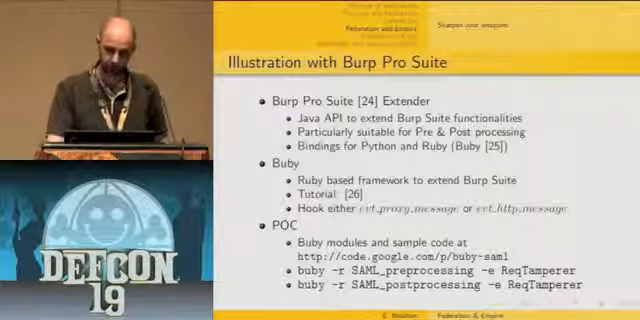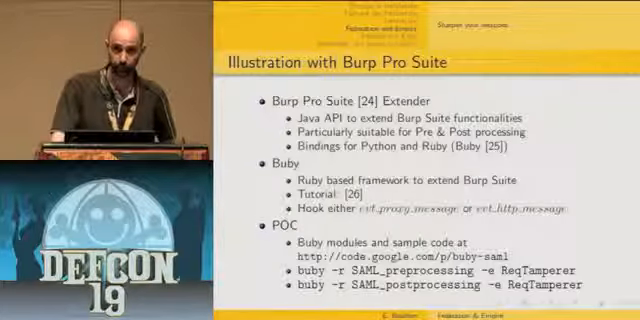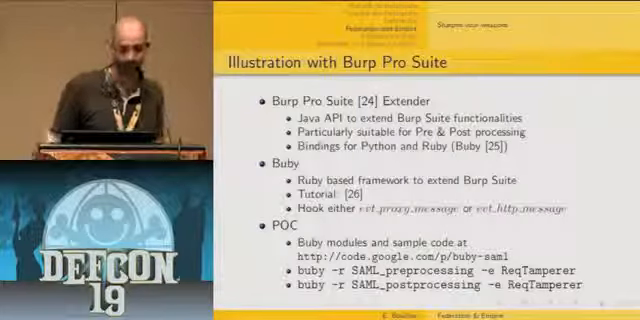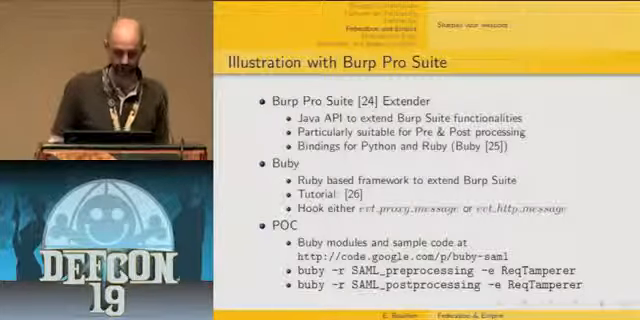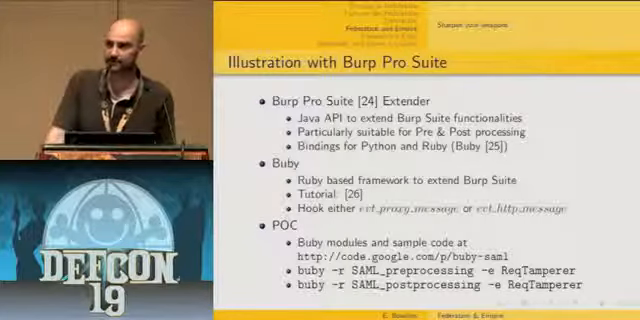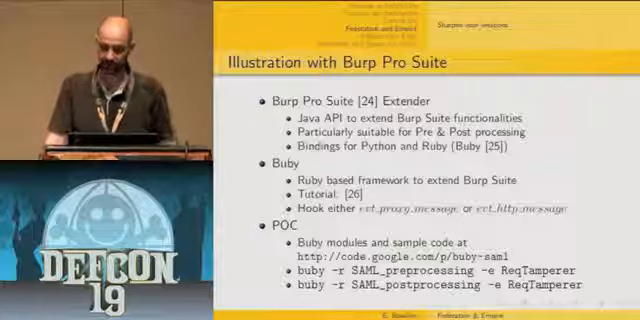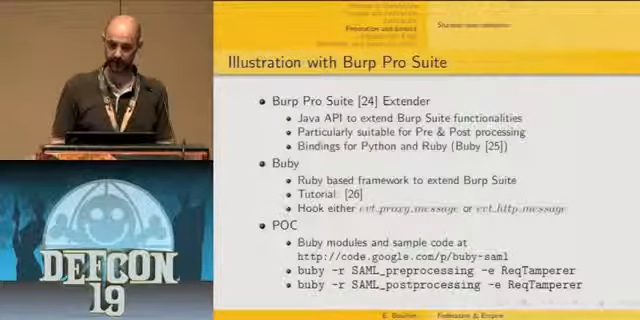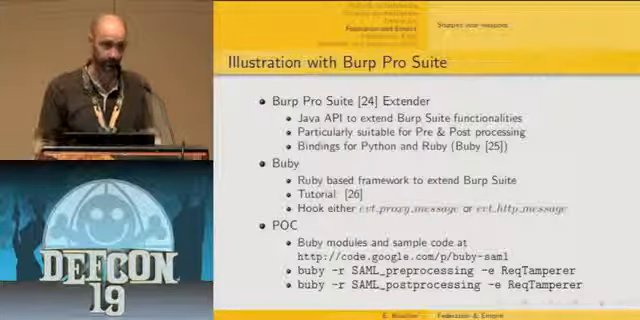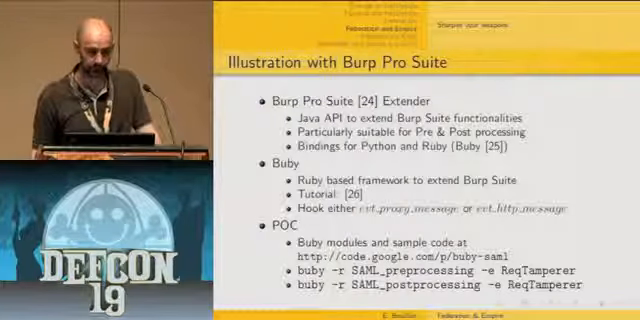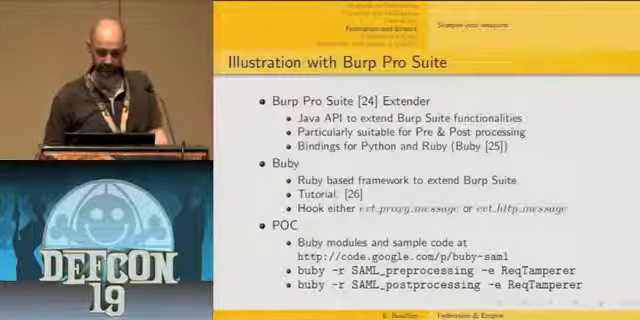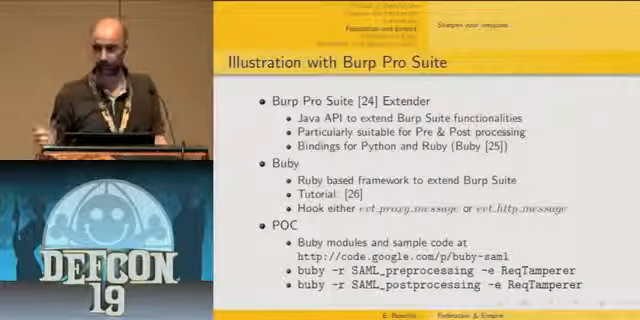To implement that, I've been using Burp Suite Pro. I guess most of you know this web assessment tool. It has a very, very good cost-benefit ratio. What is really interesting with this tool is that it provides a Java API to extend Burp Suite functionalities, and it's particularly suitable for pre- and post-processing. There also exist bindings for both Python and Ruby. I've been using the Ruby framework to extend Burp Suite, which is called Buby.